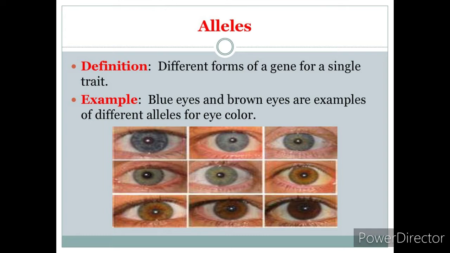The different forms of the genes for a single trait are called alleles. For example, blue eyes and brown eyes are examples of different alleles for eye color.